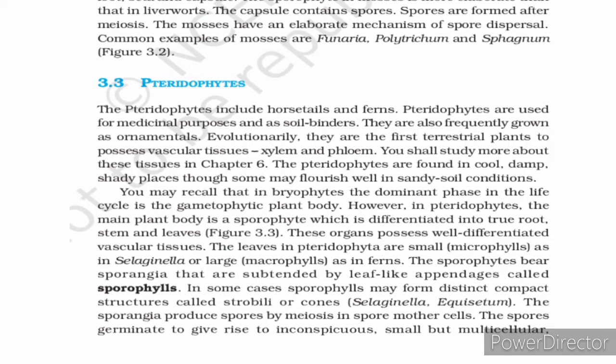We have seen that bryophytes are termed the amphibians of the plant kingdom, as they live in soil but their reproduction needs water as a medium. That's why they are the amphibians of the plant kingdom.